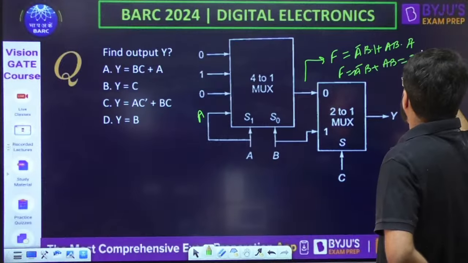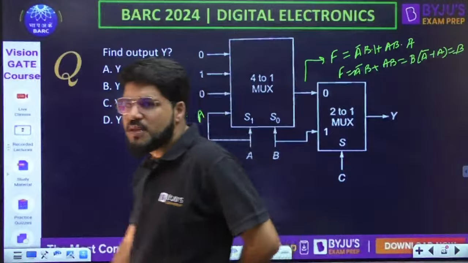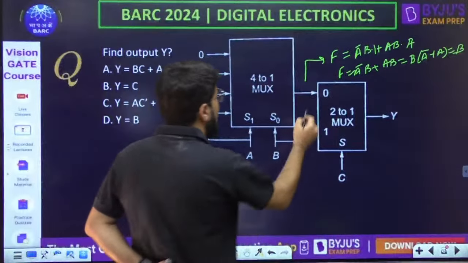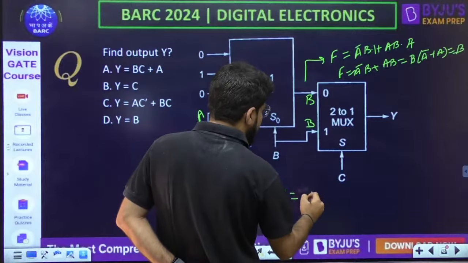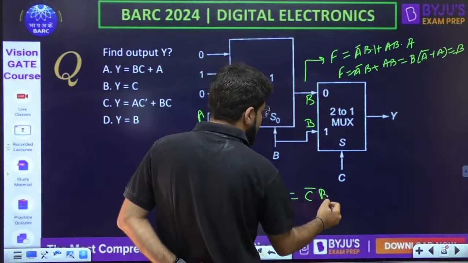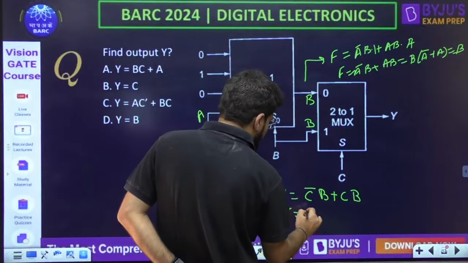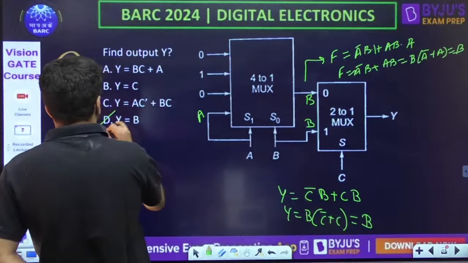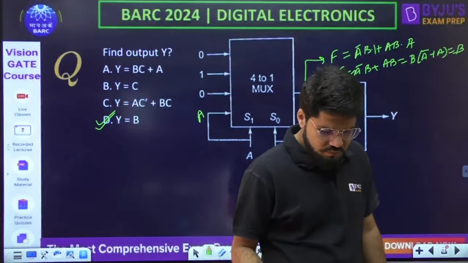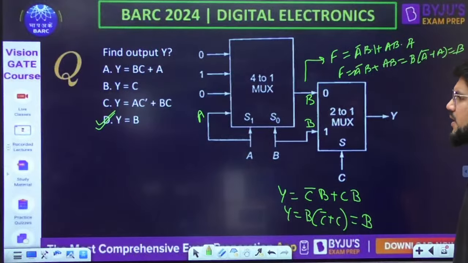Out of that, B common. X plus X bar is always 1. So output of the first multiplexer is B. Now here you get B and this is also B. So what is going to be the output Y? Select line 0, C bar, B will come. Even if the select line is 1, C, that will also take the B. So again the B is common and C bar plus C is 1. So output is B. Correct answer has to be D. Simple and quickly keep on solving and keep on responding. Yes, the correct answer is option number D. That is Y equal to B.